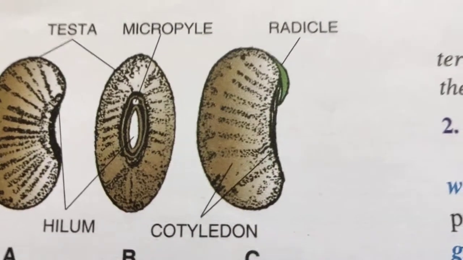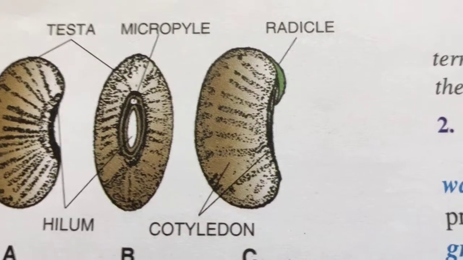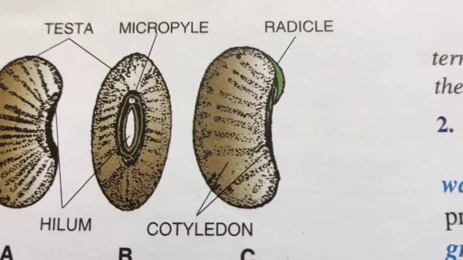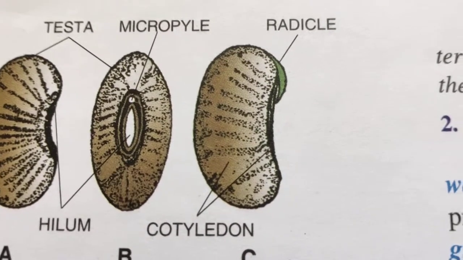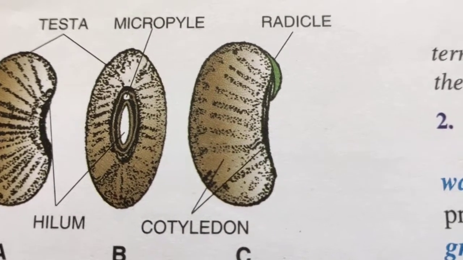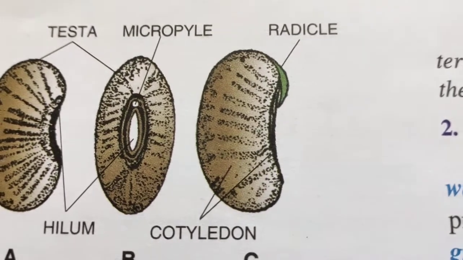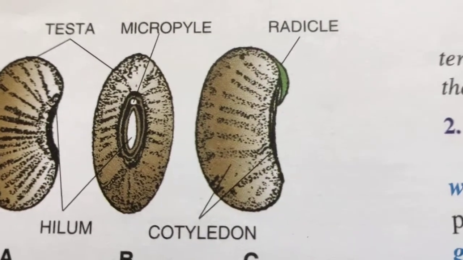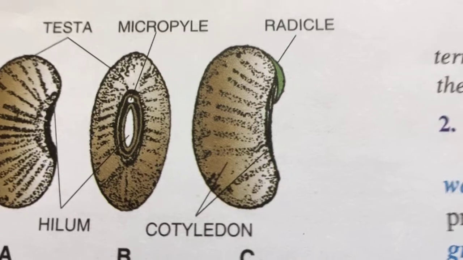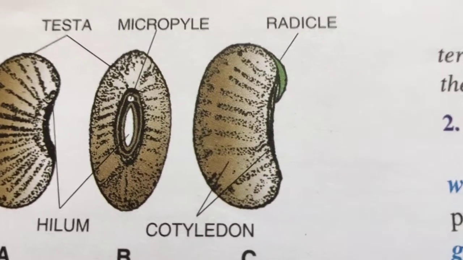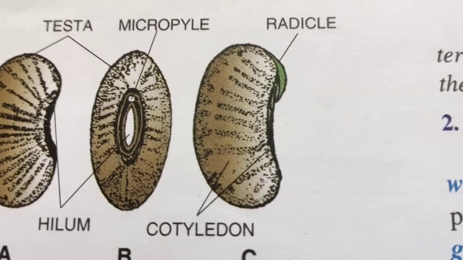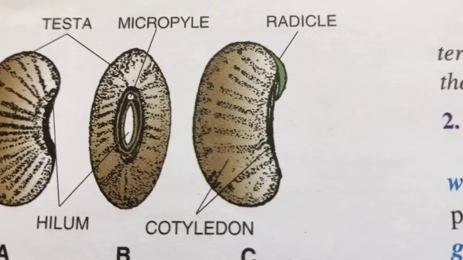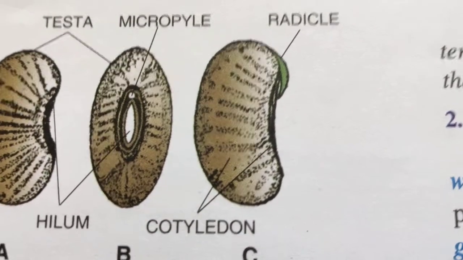That means water absorption is one of the functions. Another function is it provides for the diffusion of respiratory gases for the growing embryo. It helps in diffusion of oxygen and carbon dioxide for the growing embryo. So these are the two main functions served by micropyle.